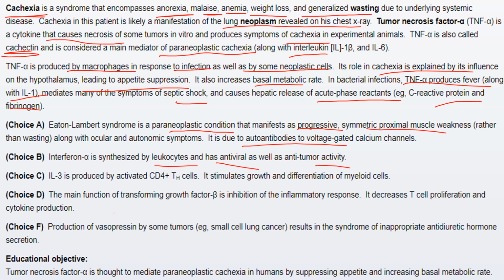In choice D, the main function of transforming growth factor beta is inhibition of the inflammatory response. It decreases T cell proliferation and cytokine production. In choice F, production of vasopressin by some tumors, for example small cell lung cancer, results in the syndrome of inappropriate antidiuretic hormone secretion. So in summary, tumor necrosis factor alpha is thought to mediate paraneoplastic cachexia in humans by suppressing appetite and increasing basal metabolic rate.